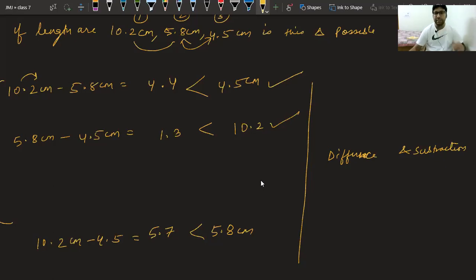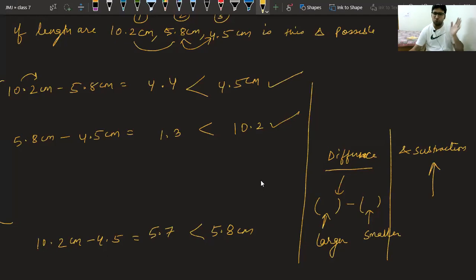Okay, please see. Difference means you have to do the subtraction only, but the larger number should come first. In difference, the condition is that the larger should come first. And in subtraction, whatever the question is, you have to follow. Okay, I hope you are able to understand. In difference, the larger number should come first, and in subtraction, whatever is given to you, you have to solve like that only.